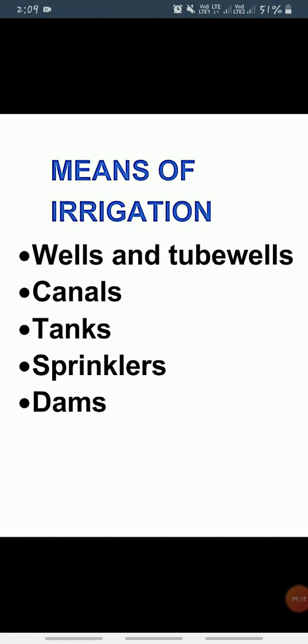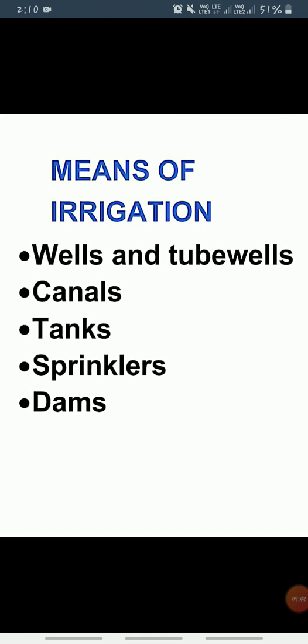Next is dams. Yes, it is very, very important and very useful. A dam is a very strong wall built across a river to block the flow of water. एक बड़ी सी वॉल होती है जो रिवर के ऊपर बनाई जाती है जो वाटर के फ्लो को ब्लॉक कर देती है. So this water is stored in an artificial lake. एक आर्टिफिशियल लेक के रूप में ये वाटर स्टोर हो जाता है और it is called the reservoir, created behind the dam, डैम के पीछे.